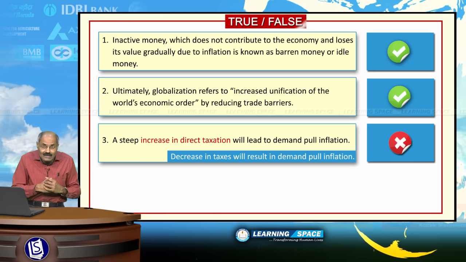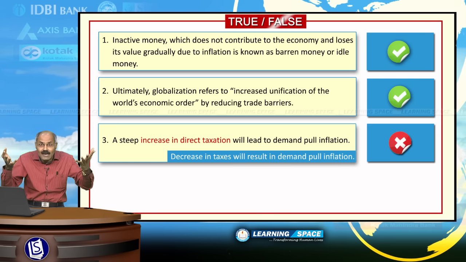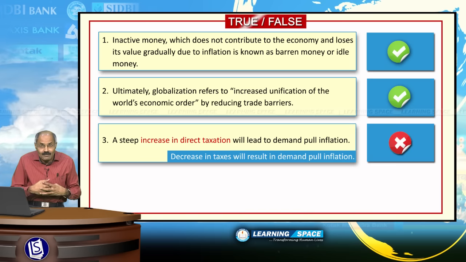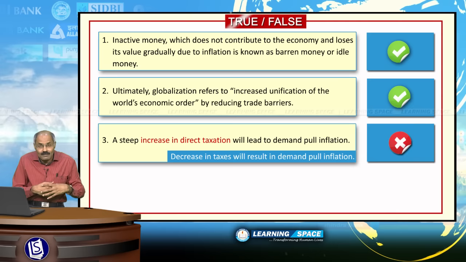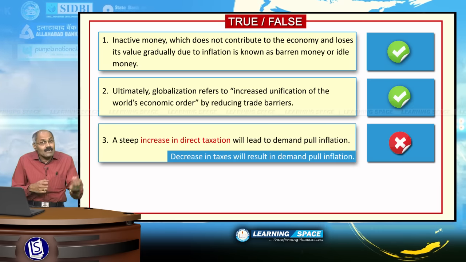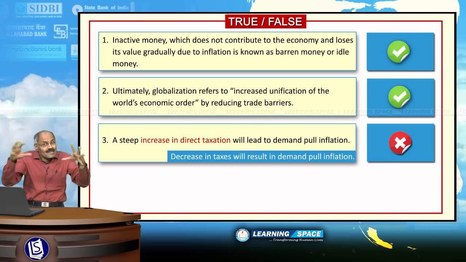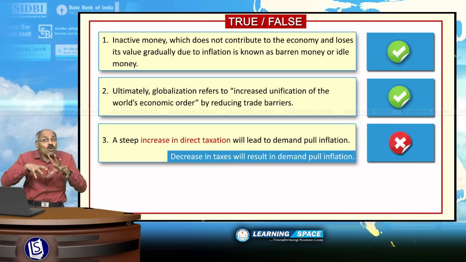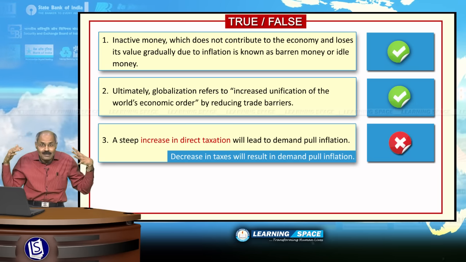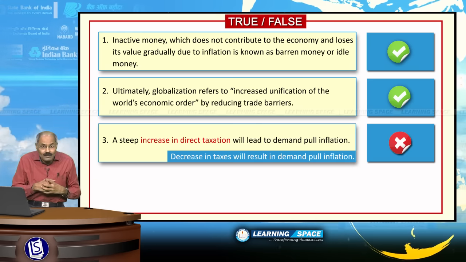Under such circumstances, what will happen? Because you are not able to spend much, demand will not be there. If demand is not there, then ultimately inflation will not be there. Demand pull inflation is one type of inflation. There are several types of inflation; I am not going into all the details. Demand pull inflation is basically the inflation as a result of more demand. More demand is possible when people are able to spend more, or the government spends more. Under those circumstances, it leads to demand pull inflation.